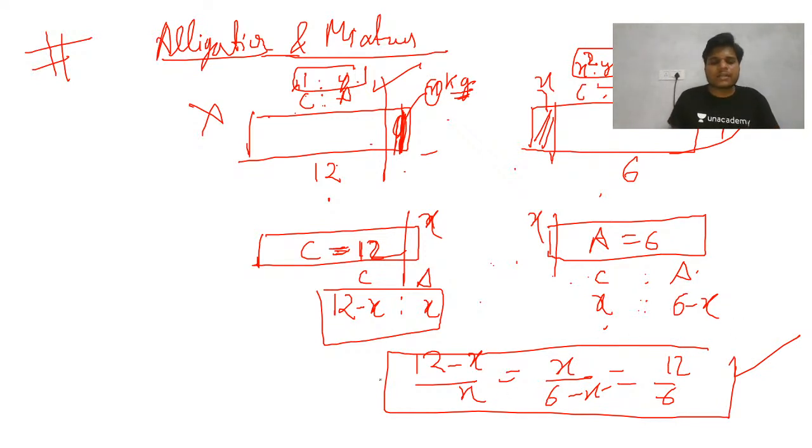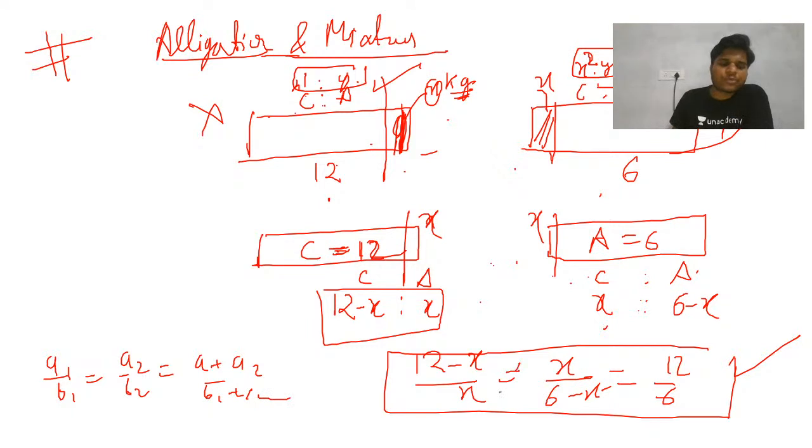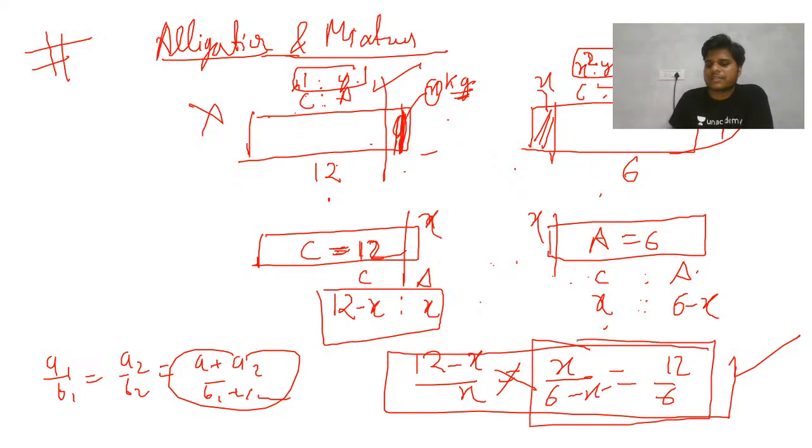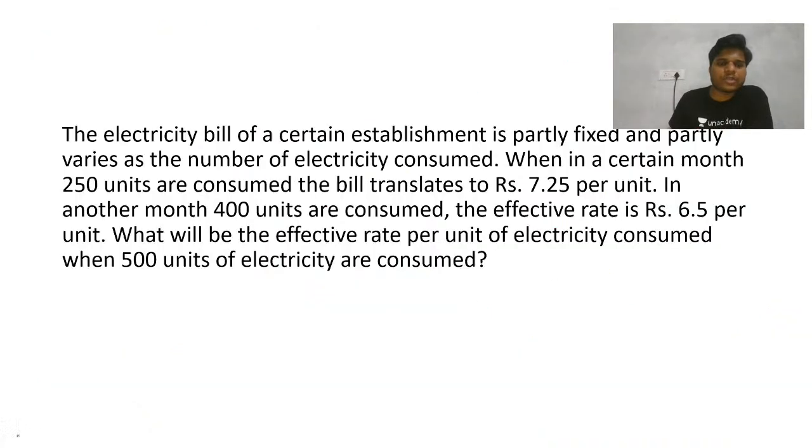So here we have applied that a1 by b1 equals a2 by b2, so a1 plus a2 upon b1 plus b2. Otherwise here you see we have to solve this quadratic equation. Once we apply this identity, it simplifies to just this. Is this clear? I hope this is clear. Otherwise, you just have to solve a quadratic equation. Now just see, if you use this identity, this will be reduced to a simple linear equation. Fine. I think that's it for the theory part.